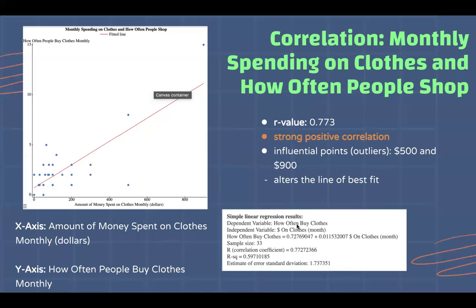Another important thing to mention is the one big outlier for this data, which was someone spending $900 a month on clothes and shopping 15 times out of the month. If it weren't for this data point and probably the $500 data point here, I feel like the line of best fit would not be as steep. It'd probably fit more along the points over here. But alas, this does alter the line of best fit, which makes them influential points in the data set.